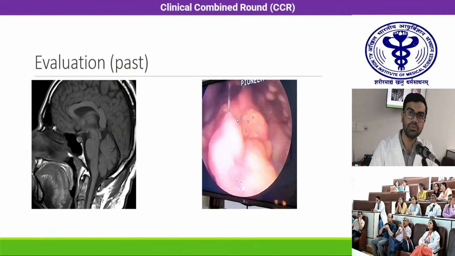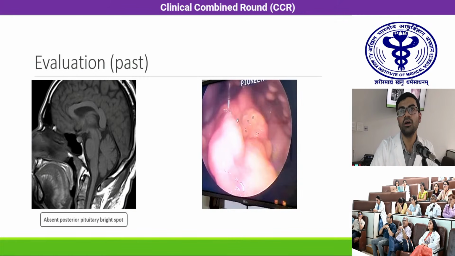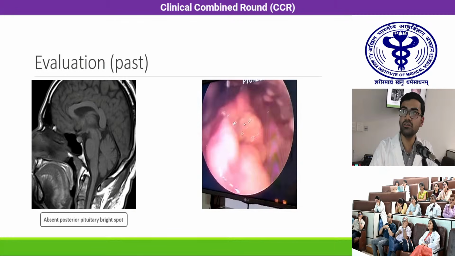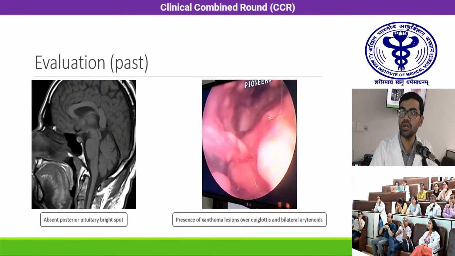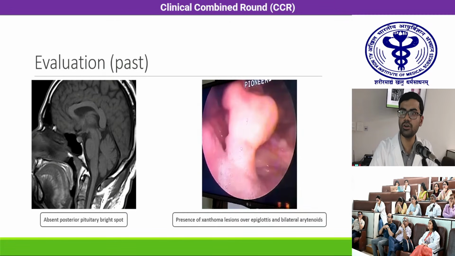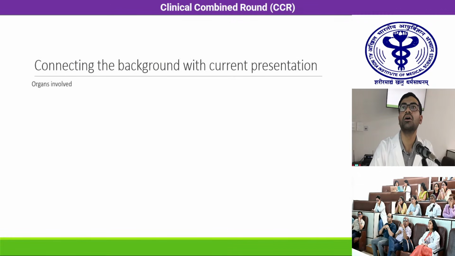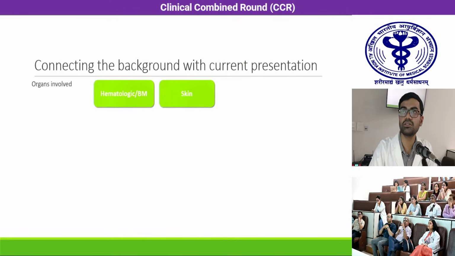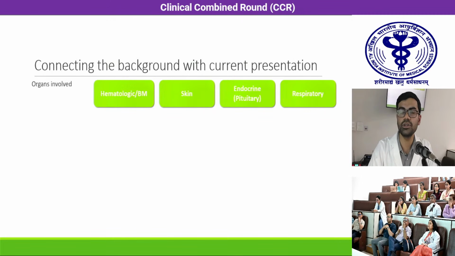He also had complaints of increased thirst and increased urination, and on investigation, he had decreased serum and urine osmolality. On MRI brain, he had an absent pituitary bright spot, confirming the diagnosis of central diabetes insipidus. On fiber optic laryngoscopy, there was difficult visualization of the epiglottis and bilateral arytenoids because of the presence of xanthoma lesions in the endolarynx as well. So connecting the background with the current presentation, he had involvement of bone marrow, skin, pituitary gland, and respiratory system.